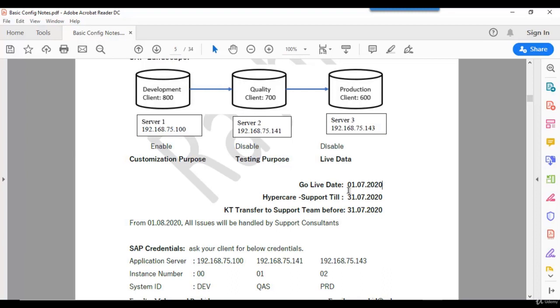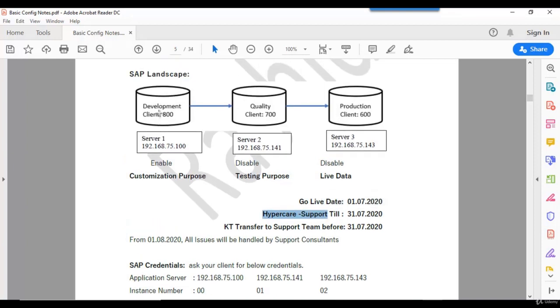So typically in any implementation, after the go live date there will be support by the consultants, meaning the company. Here Diligent Techies, at least for 15 days, maybe 1 month or 2 months based on the customer requirement. Let us assume here we have support till 31/7/2020, 1 month support. This is called hypercare support. Hypercare support means the FI, CO, MM, SD consultants who did the configuration should be available up to this date, 31/7/2020. After this date only can they move to the next project.